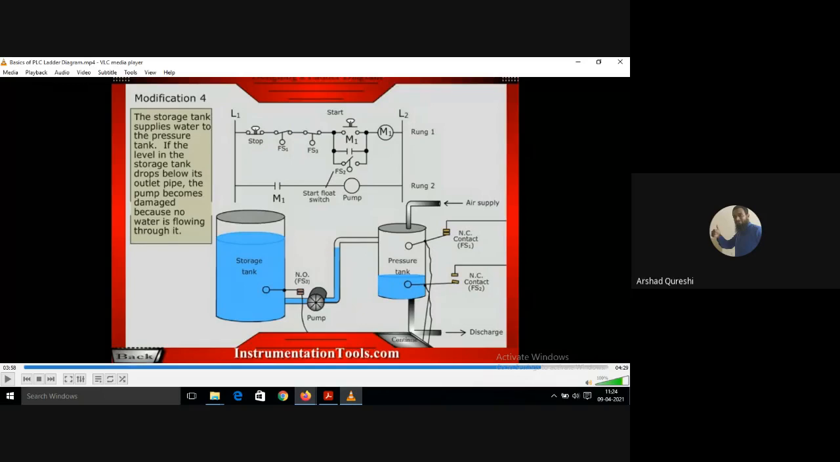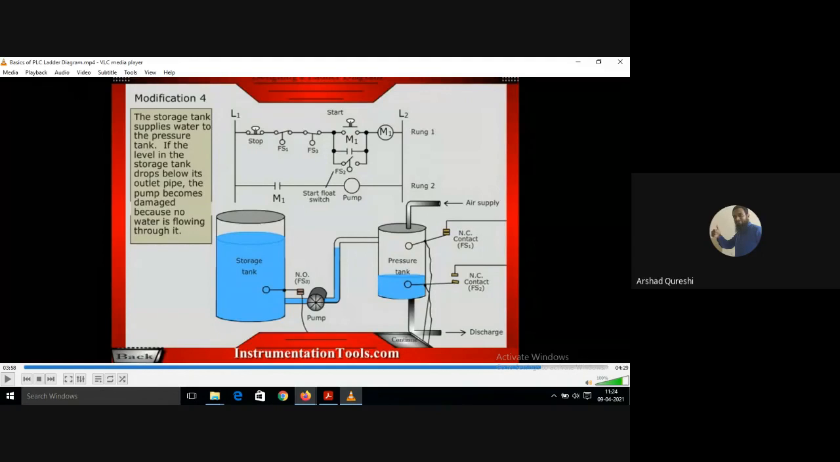You might be using a water pump somewhere, you might have seen one at your home or in some shops. What happens in a water pump? It just pumps the water, and if no water is flowing through it and it is on, it will get burned if kept for a longer time. So for that safety also, we have kept FS3 here. As soon as the storage tank level goes down, what will happen? It will open the circuit and the pump will get off.